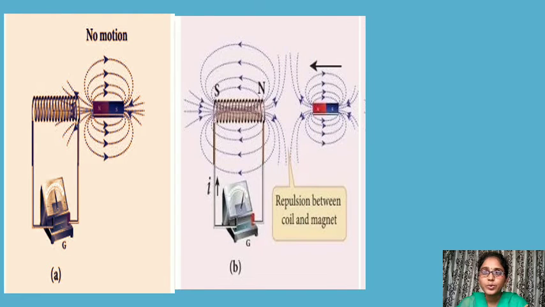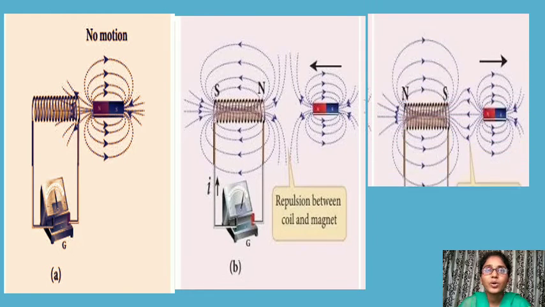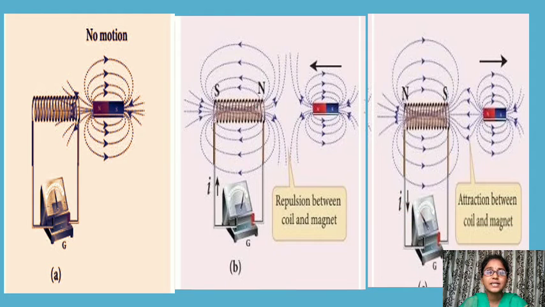The bar magnet is pushed to the coil, the current value decreases, and here the coil has a north pole and the bar magnet has a north pole, so repulsion exists between the coil and the bar magnet. And next, here the coil has a south pole and the bar magnet has a north pole, the current decreases, but there is attraction between the coil and the bar magnet. In these three diagrams, a relationship exists which is the Lenz law.